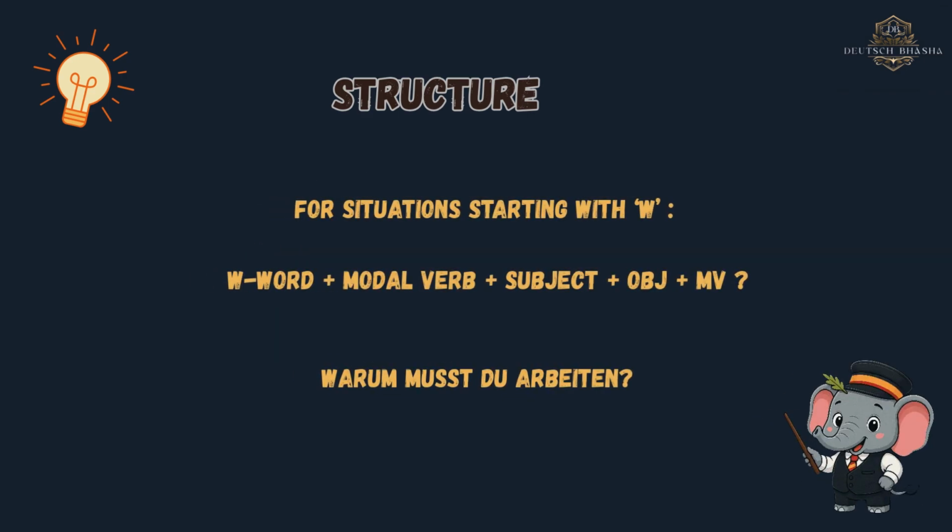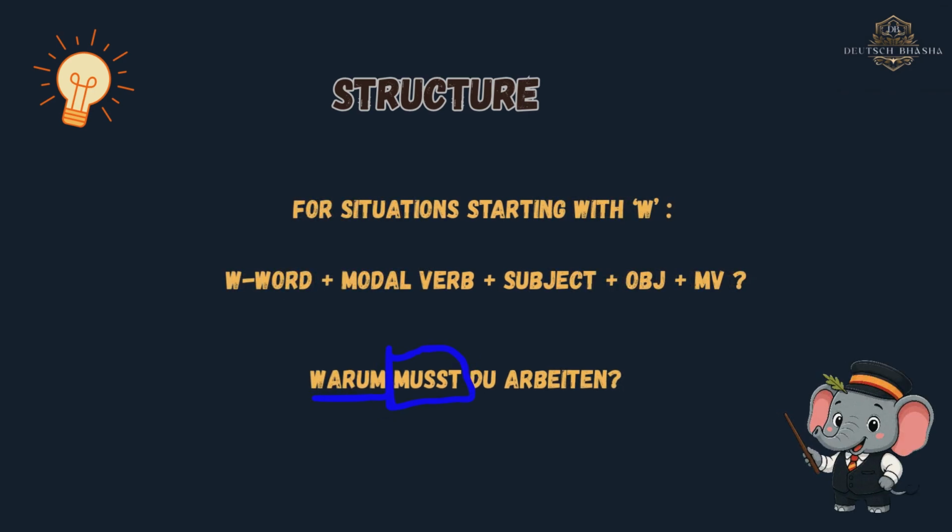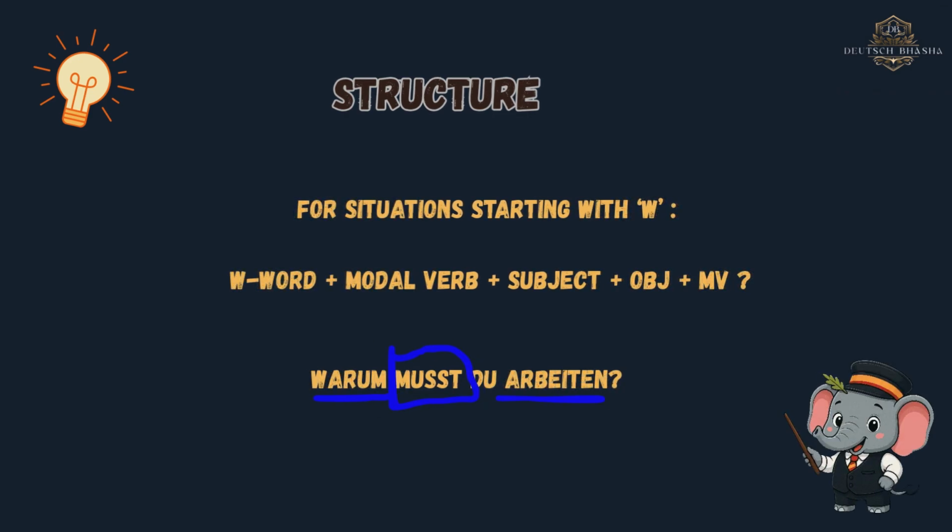Rule 3. In W questions, W-Fragen, these start with a question word, followed by the modal verb, then the subject, and finally the main verb at the end. Structure: W-word plus modal verb plus subject plus object plus main verb. Example: Warum musst du arbeiten? Why do you have to work? Warum leads the question. Musst is in second position, and arbeiten goes to the end.